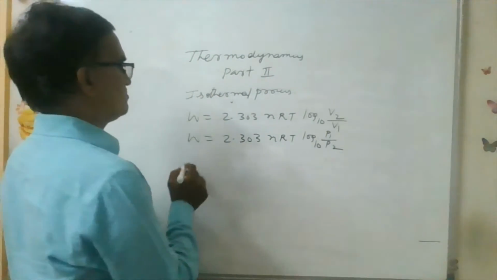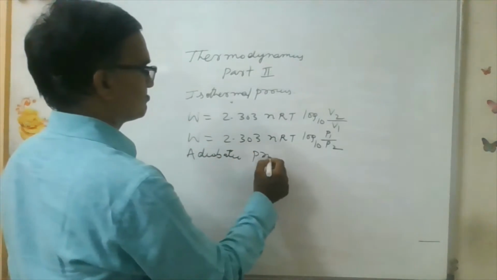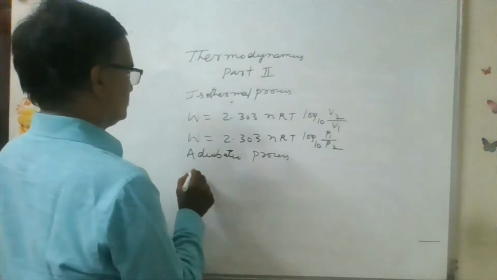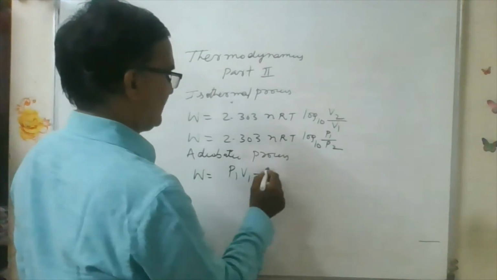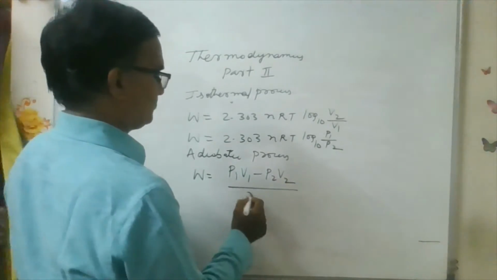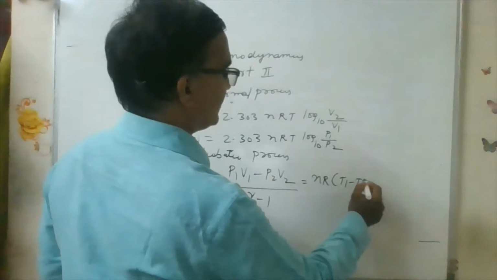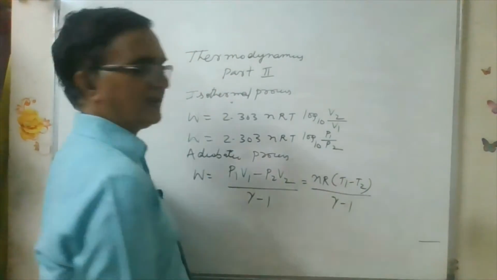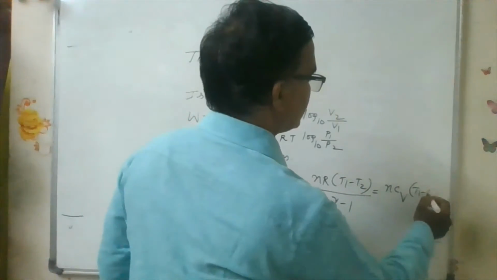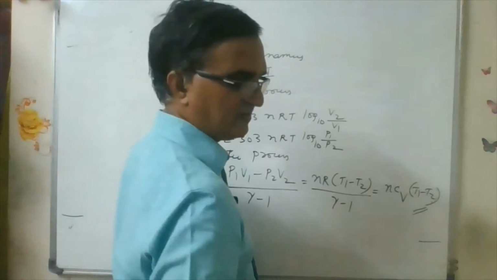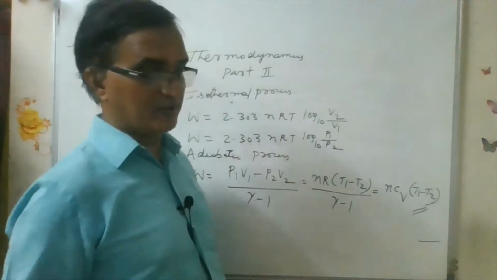Similarly, you have for this adiabatic process, work done is equal to P1V1 minus P2V2 by gamma minus 1. PV is equal to nRT. If you write nR(T1 minus T2) by gamma minus 1, we can write. Or you can as well write R by gamma minus 1 is Cv, so nCv into T1 minus T2. This is the equation for the work done during adiabatic process.